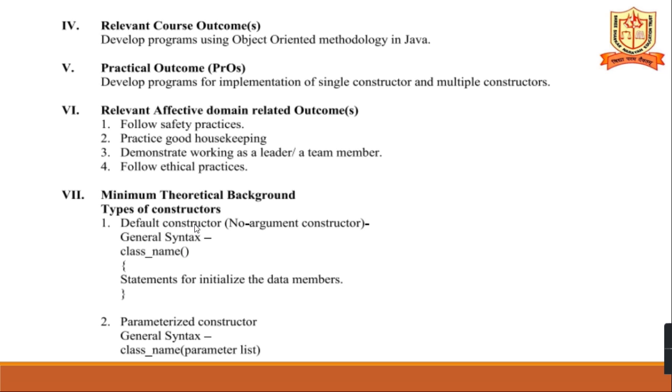The constructor name is the same as that of the class name. Default constructor means the constructor which does not have any arguments, so the class name and inside it, statements to initialize the data members. Parameterized constructor means class name followed by the parameter list. We will see the example here.